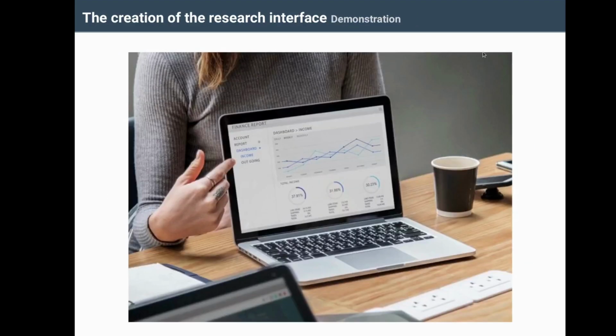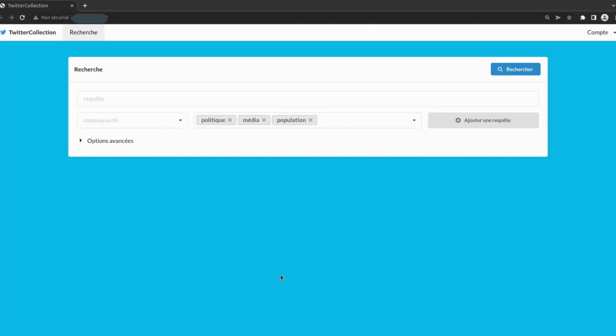To illustrate this feature, I propose a live demonstration. Please note this tool is under development and not in production. In this case, it is not publicly available at this time.